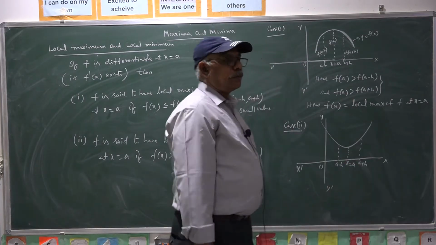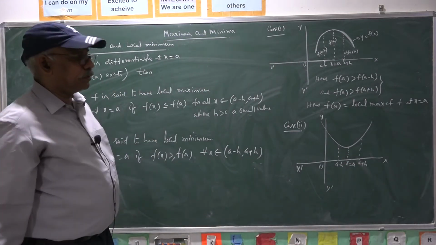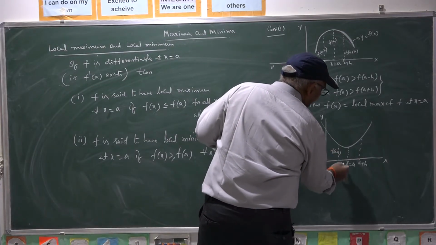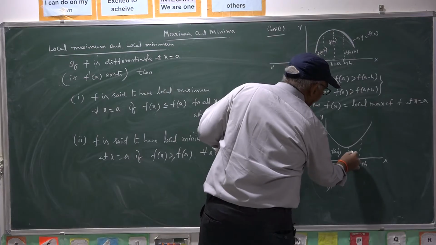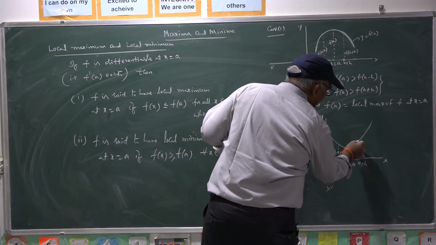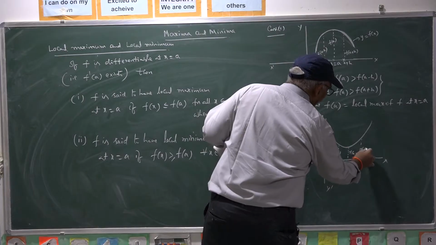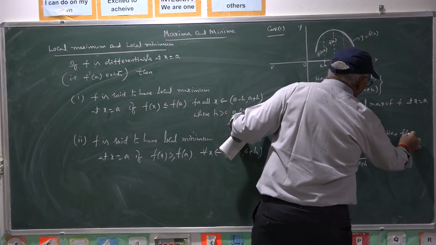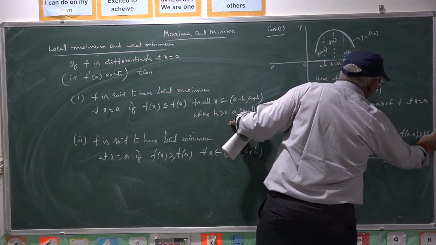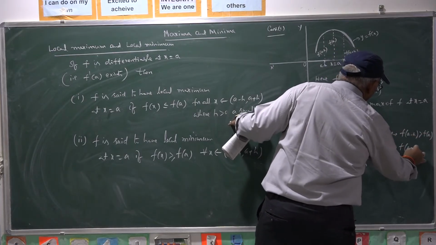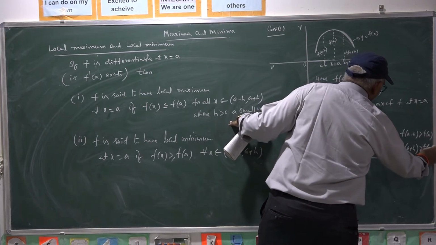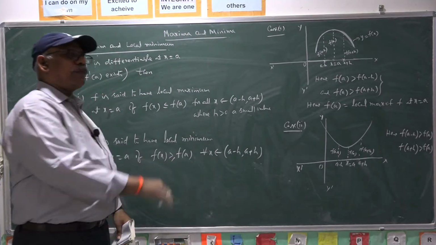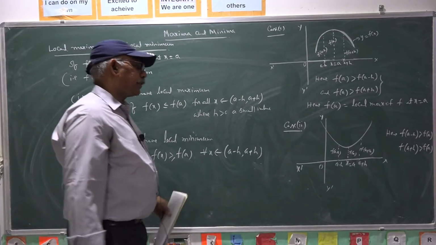Once you study the functional values in that neighborhood, here f of a minus h is greater than f of a, and f of a plus h is also greater than f of a. f of a is a smaller value than f of a minus h and f of a plus h.